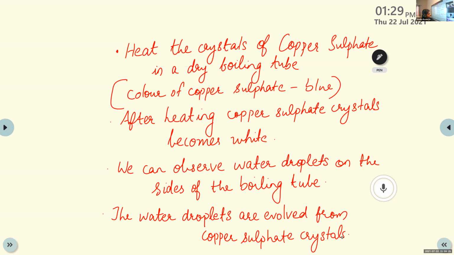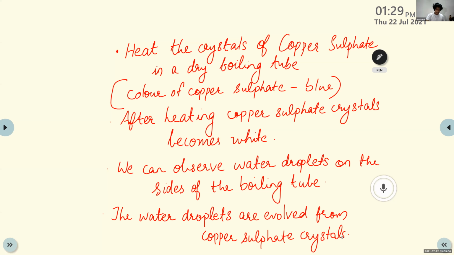Then Noble, can you read the remaining? Activity 2.15. Fourth step: add two or three drops of water on the sample of copper sulfate obtained after heating. Yes, you have to add again 2-3 drops of water on this copper sulfate obtained by heating. Okay, continue, Noble.